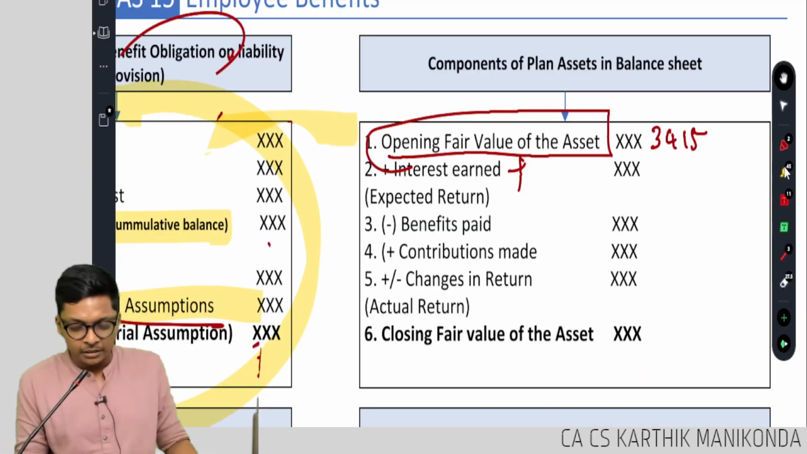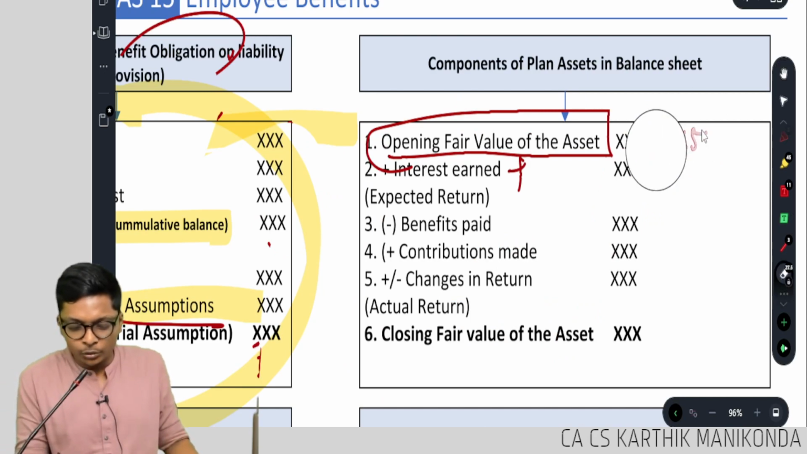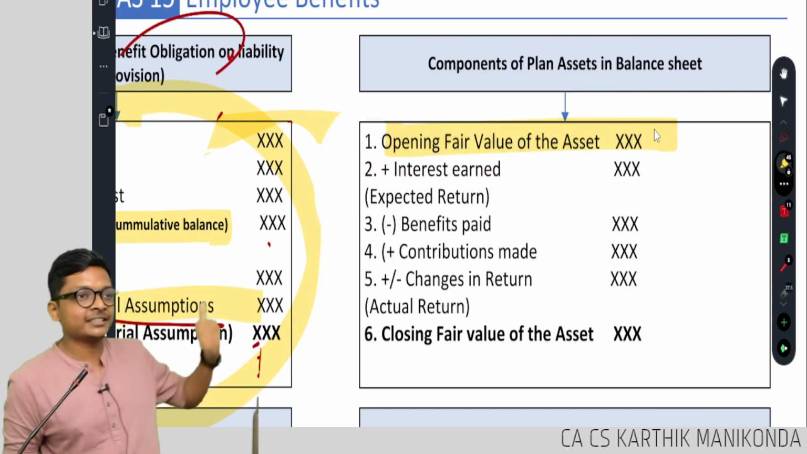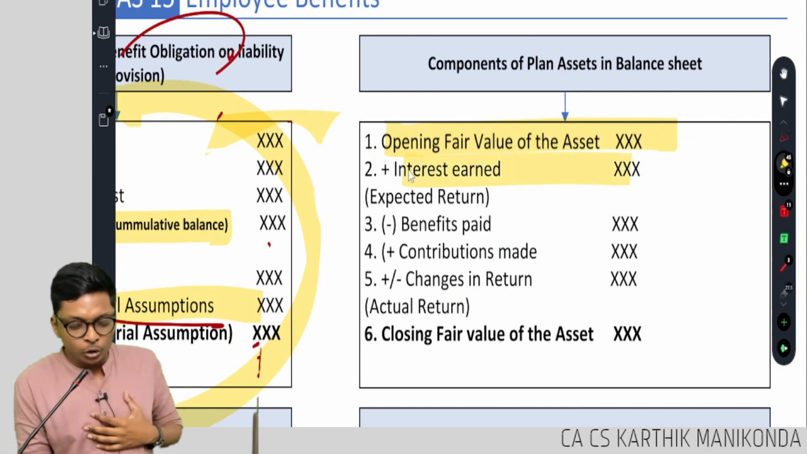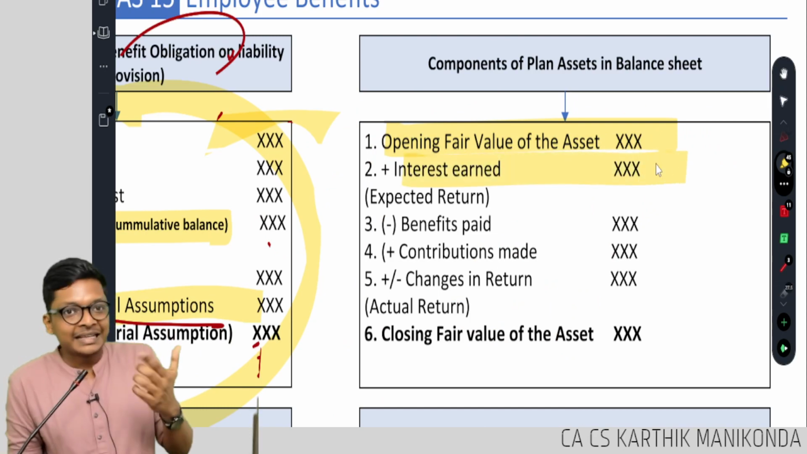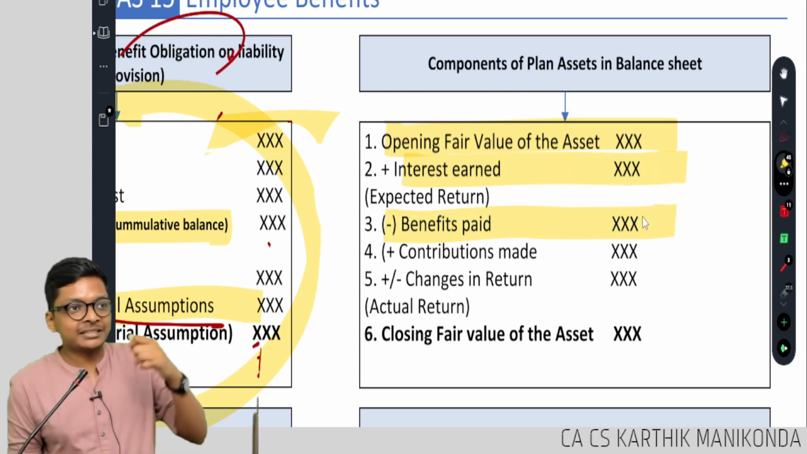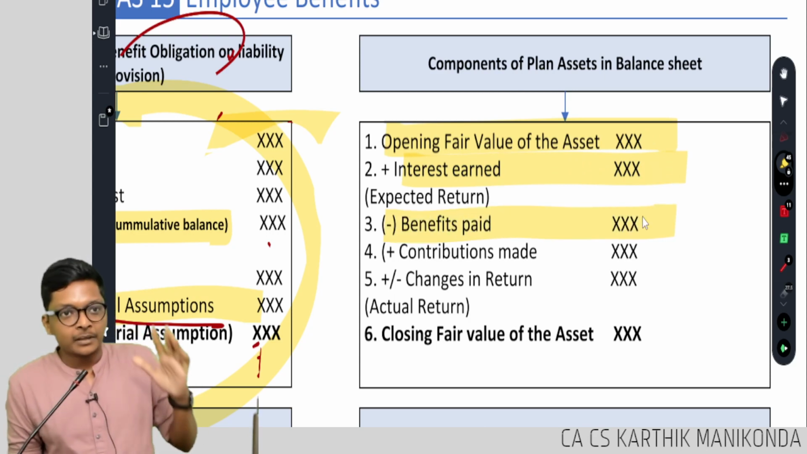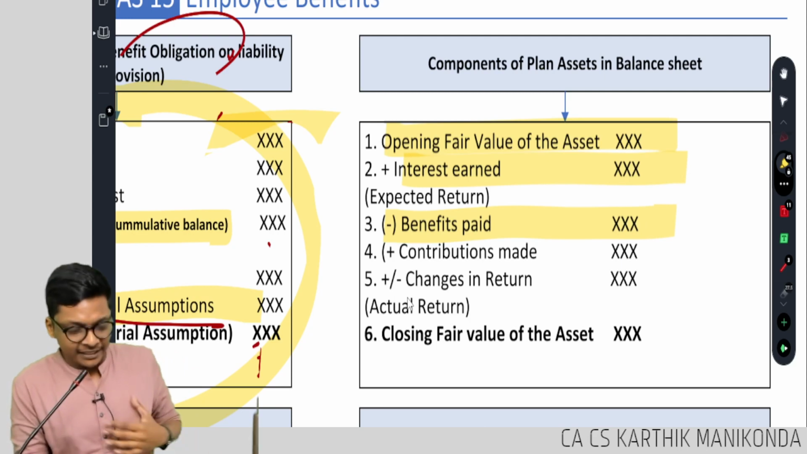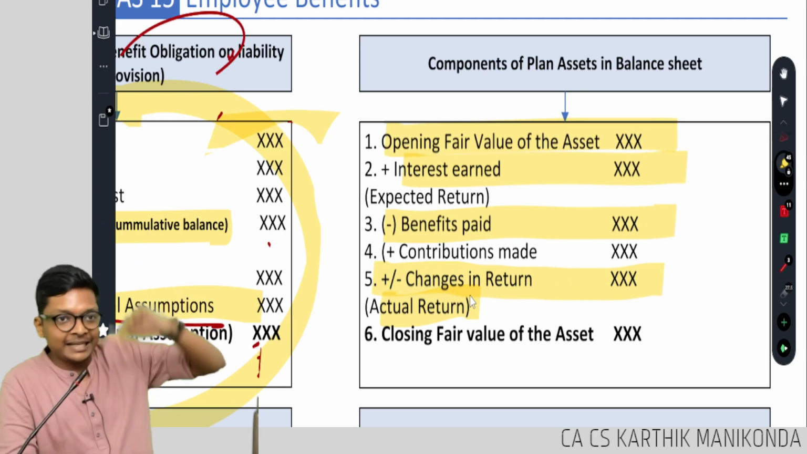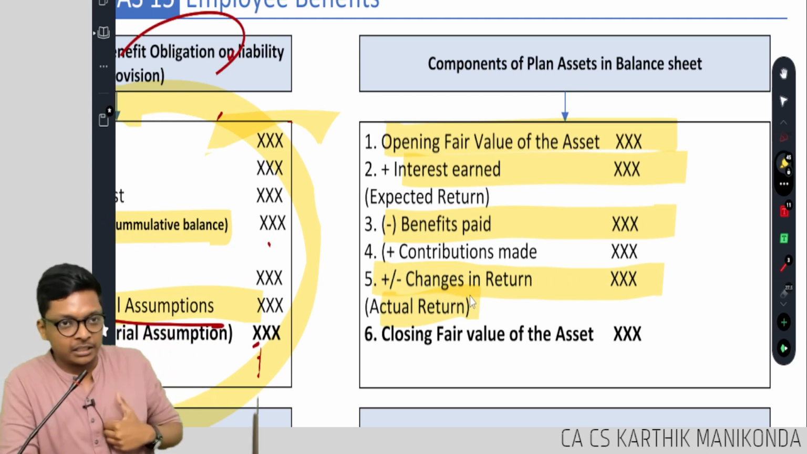So now come here, look at all of this. How will the asset change? It's basic common sense. First, it's how much you invest. Then it can go up because you earned interest, correct? Then it can reduce because benefits are paid. Then come to point 5. It can go up and come down because of changes in actual return. That return is the balancing figure, correct?